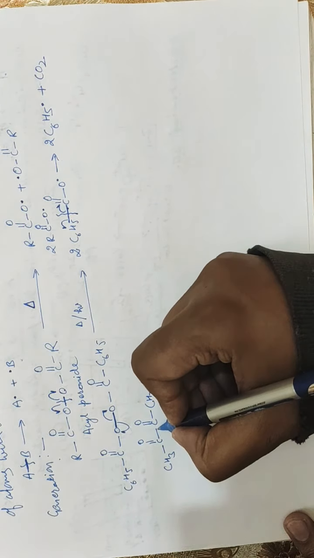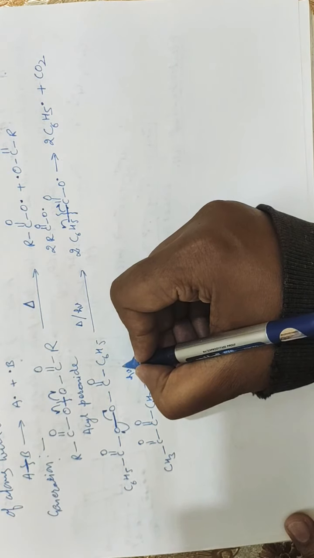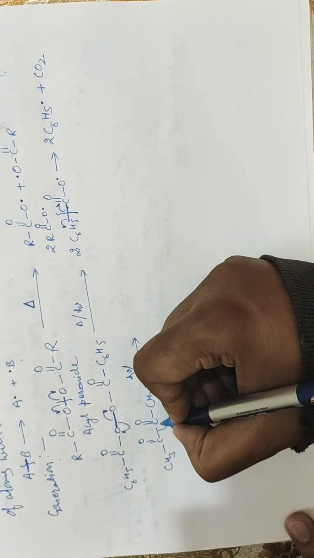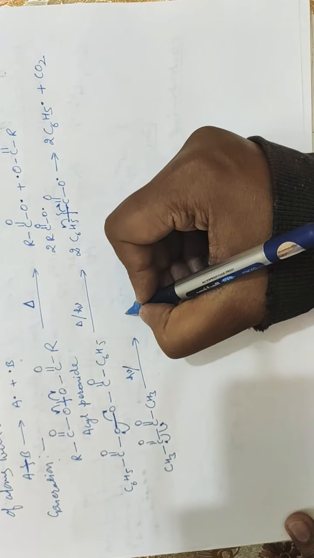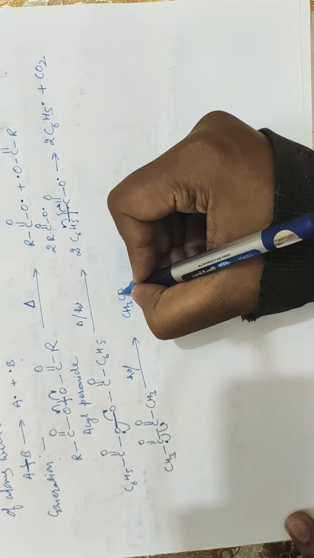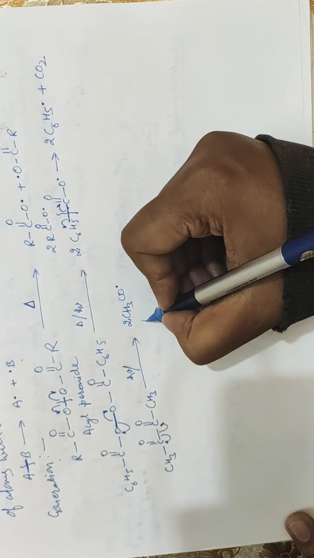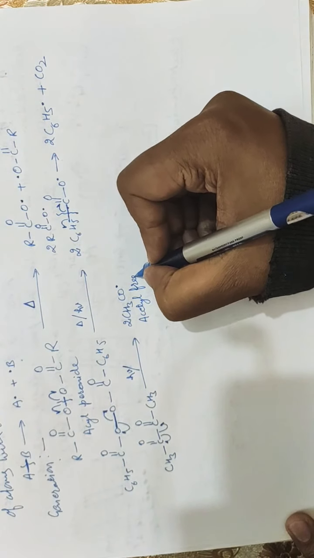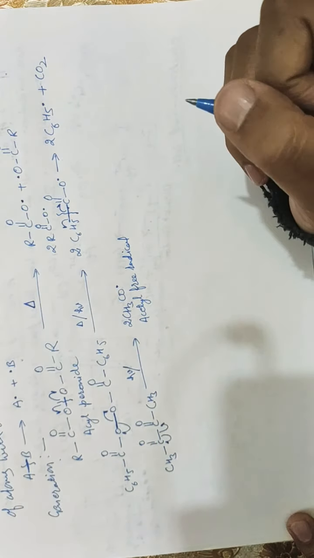When electromagnetic radiation h nu or sunlight is given, it results in the formation of acetyl free radicals.